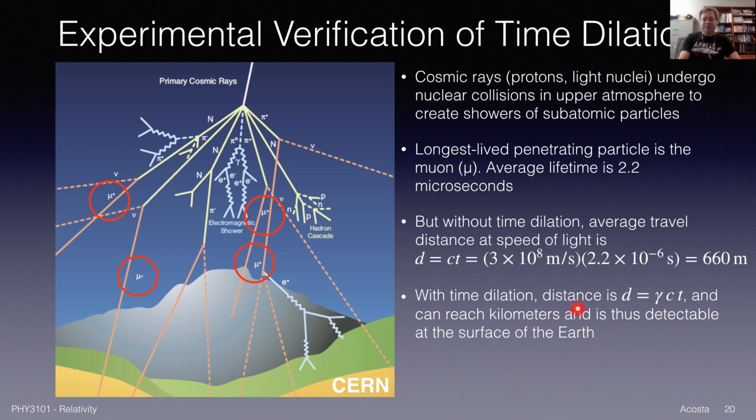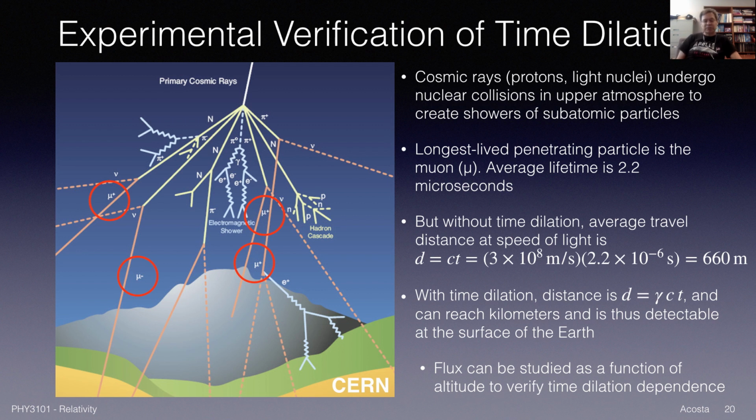Well, it turns out with time dilation, I have to put in the time we observe on Earth for these subatomic particles, which means gamma times the proper time in the particle rest frame. So this 2.2 microseconds is t naught, the lifetime in the rest frame of the muon. Multiply that by gamma, and then the speed of light, and that's how far the particle can travel in our reference frame, the Earth's frame. And in fact, you could reach kilometers and thus be detectable at the surface of the Earth. This is one of the pieces of evidence that shows that, in fact, there is time dilation.